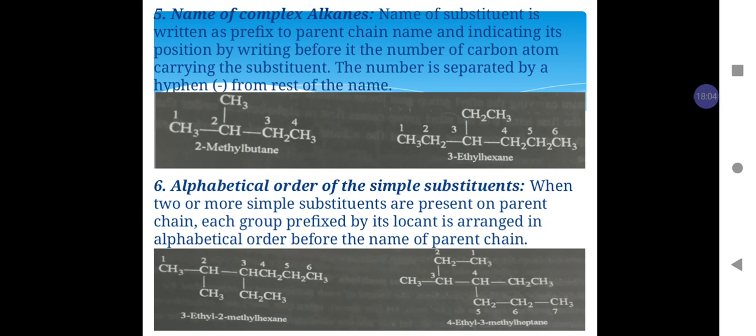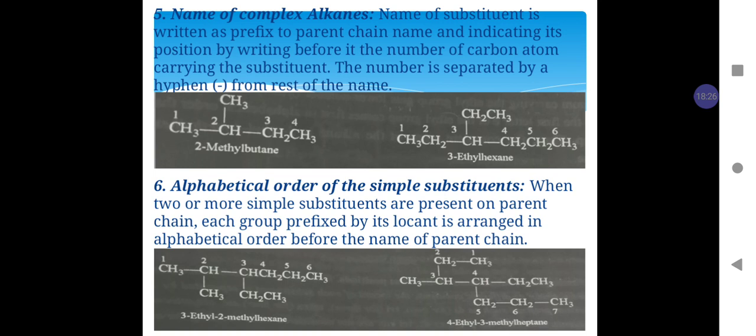Similarly, in the second molecule, which has 6 carbon atoms, the substituent is present on carbon number 3. The substituent present on carbon number 3 is ethyl. Hence, the name of the molecule is 3-ethylhexane.